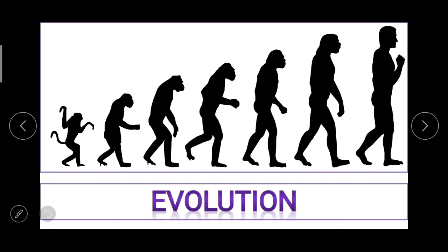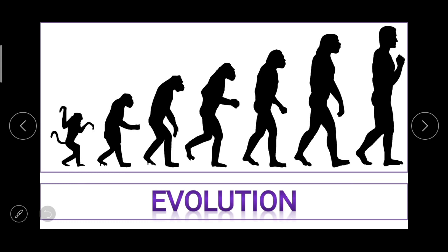Today in standard 5th EVS, we'll be learning the topic evolution, and in the EVS part 2, we have already learned the topic what is history and concept of time, then the life on earth.